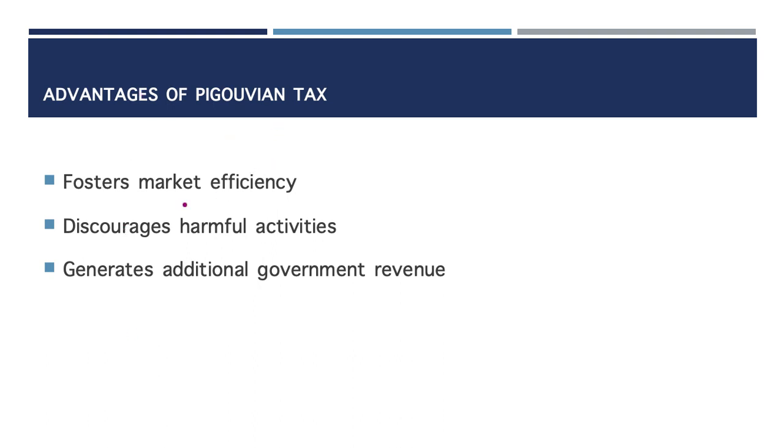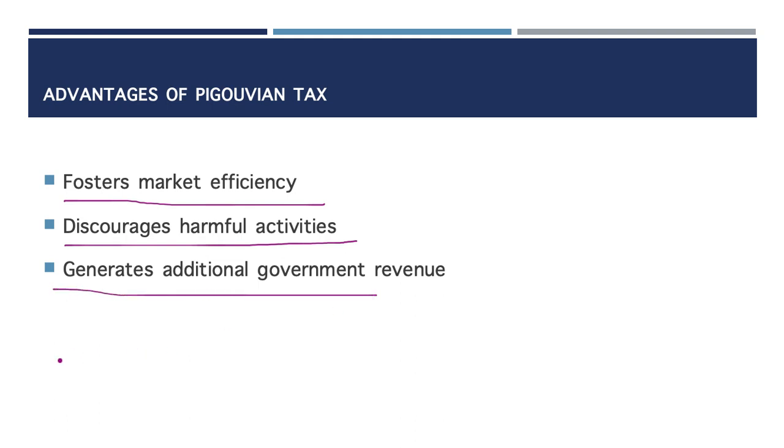So, advantages of Pigou tax: number 1, it fosters market efficiency. That is self-explanatory. It discourages harmful products or harmful activities, and so on and so forth. Just like smoking, if you put high taxes on cigarettes, fewer people will resort to buying them. The other thing is generating additional income for the government. You tax these people, you get money from them and use it for other beneficial purposes.